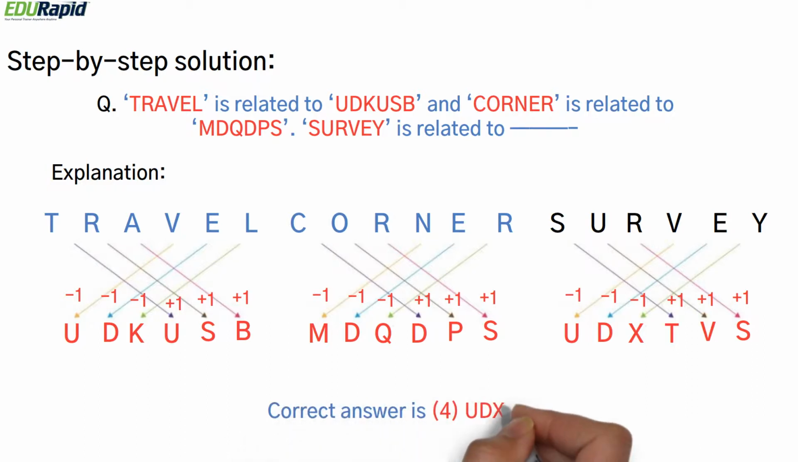So the correct answer is option 4, because if you look at travel and UDKUSB, it is split into half. So it starts with VEL and TRA. So it's the other way around. You can easily make a mistake in this problem and think that the correct answer is option 3, but the correct answer is option 4, because if you look at the relationship between travel and corner, it starts from the middle. So it starts with UDX and TVS. So the correct answer here is option 4.